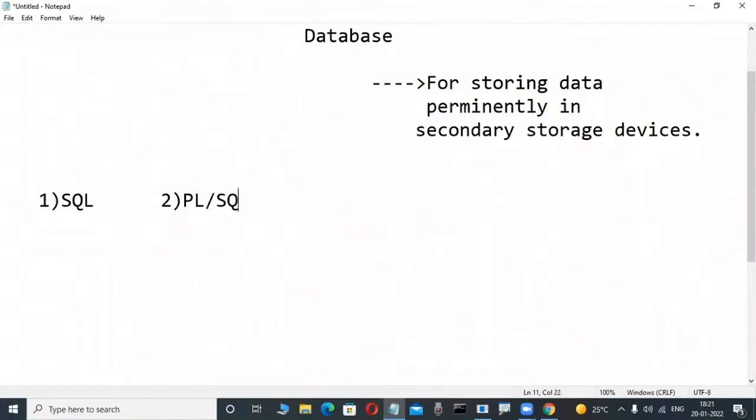PLSQL is a language. In our course, that language also we are learning. PLSQL is like Java, like C, C++. So procedural language concepts are there, variables, a little bit of coding, not difficult, very easy. In PLSQL, so many jobs are there. You type PLSQL developer in Google and so many jobs are there. Only PLSQL, a little bit of SQL knowledge also guarantees a job. That much powerful.